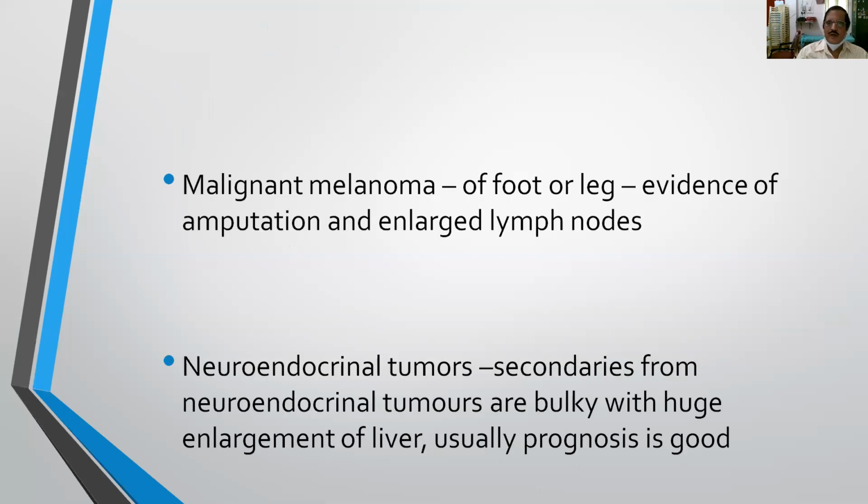And malignant melanoma of the foot or leg, there may be evidence of amputation, and enlarged lymph nodes can be palpable, particularly depending upon the area where the malignant melanoma has arisen. In the foot or leg, you can commonly palpate the inguinal group of lymph nodes. A patient might have forgotten that he has undergone surgery for disarticulation of the toe or amputation for any mole that is present over the toes.